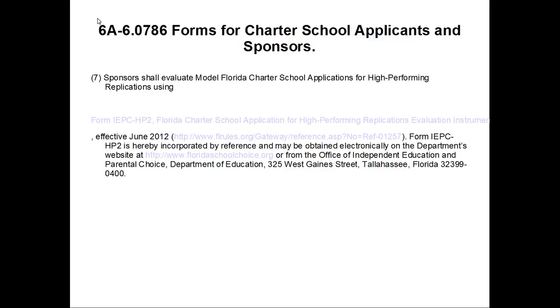Sponsors shall evaluate Model Florida Charter School Applications for high-performing replication using Form IEPC-HP2, Florida Charter School Application High Performing Replication Evaluation Instrument, effective July 2012. Florida Administrative Rules Gateway reference number 01257-44. Form IEPC-HP2 is hereby incorporated. The reference may be obtained electronically at the department website from the Office of Independent Education and Parental Choice, Department of Education, 325 West Gaines Street, Tallahassee, Florida 32399-0400.